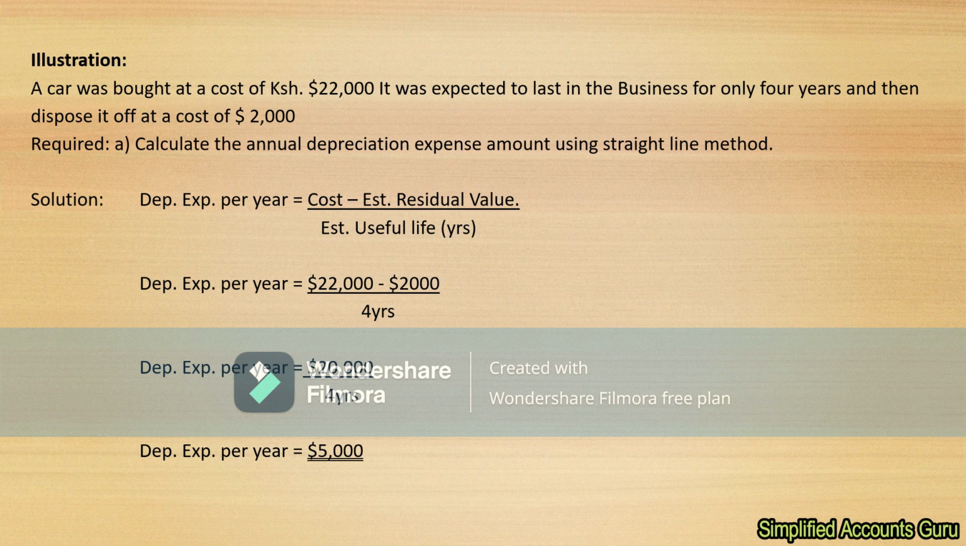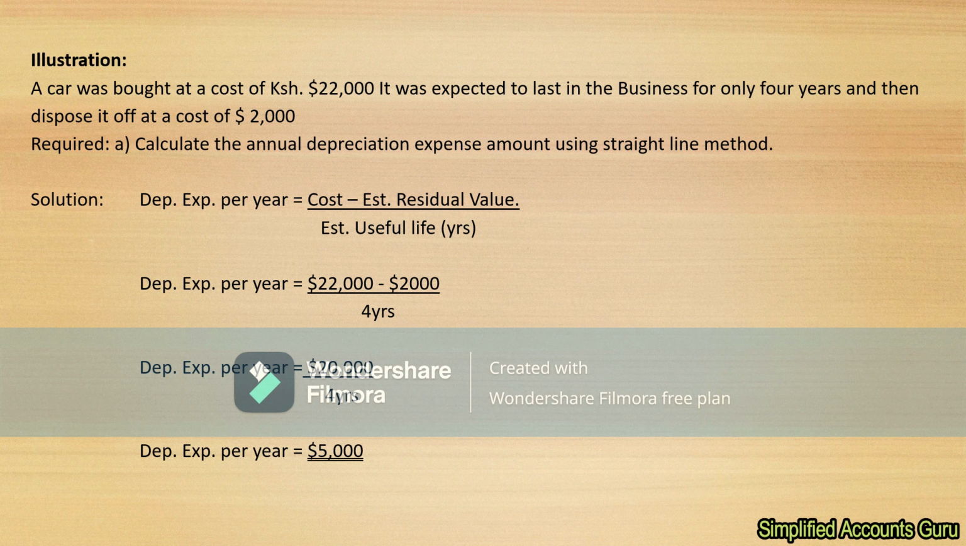A car was bought at a cost of $22,000. It was expected to last in the business for only 4 years and then dispose it off at a cost of $2,000. Required: A. Calculate the annual depreciation expense amount using straight line method. Now in solution, you will say that the depreciation expense per year is calculated by taking the original cost, minus the estimated residual value over estimated useful life in years.